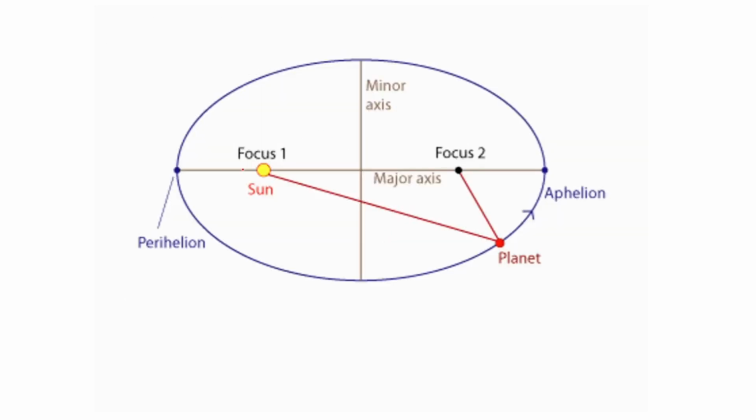Look, here we have two foci, this is the sun and this is the planet. When it revolves around the sun, it follows an elliptical path, and this is the major axis and this is the minor axis.